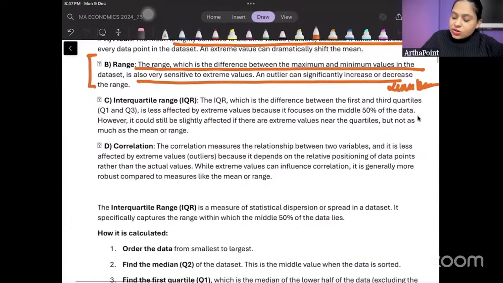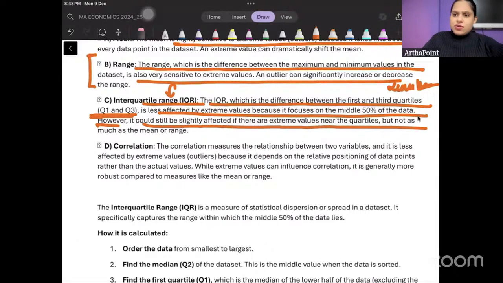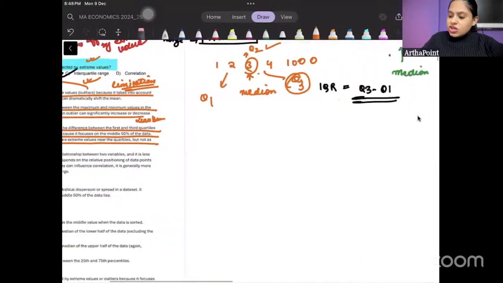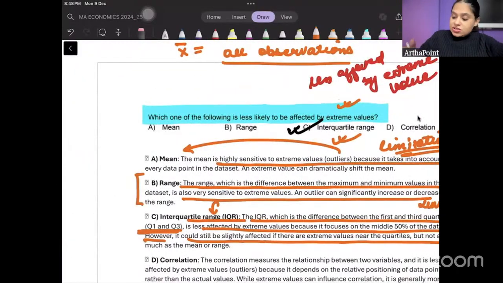Interquartile range, which is the difference between the first and third quartile. Just because the word range appears in it does not mean that it is affected by extreme values. It is the point of the 25% and 75% of the data. It is less affected by extreme values because it focuses on the middle 50% of the data. However, it can still be slightly affected if there are extreme values. If I make some changes here, of course it will be affected, but as compared to other data points, it will be less affected.